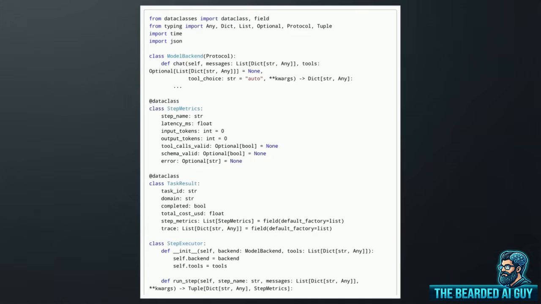To programmatically catch these integration defects, you have to isolate the model from the tooling. This snippet shows a custom evaluation harness, specifically the step executor class, highlighting how it explicitly decouples the model backend from the tools. By looking closely at the step metrics class, we see the exact operational metrics required to prove a model is working: the schema valid and tool calls valid Boolean fields.